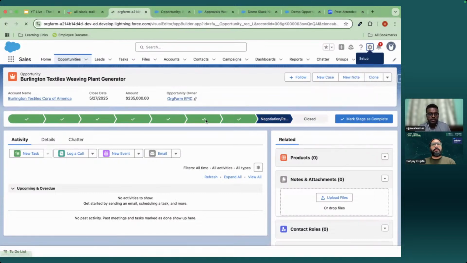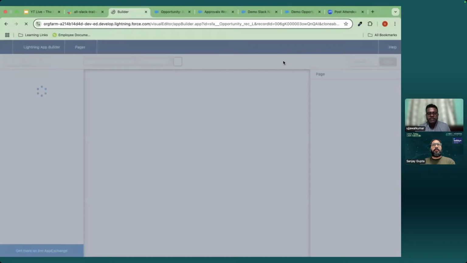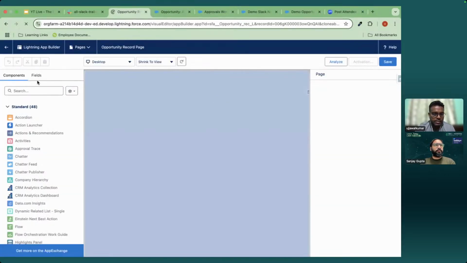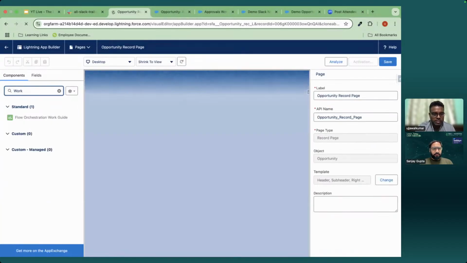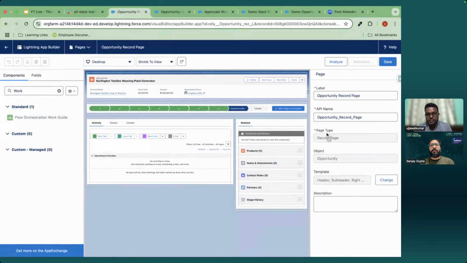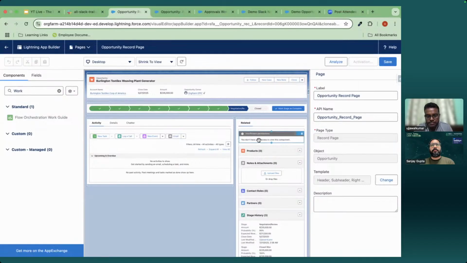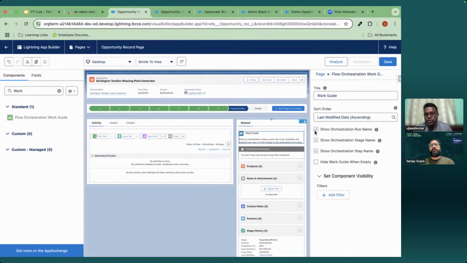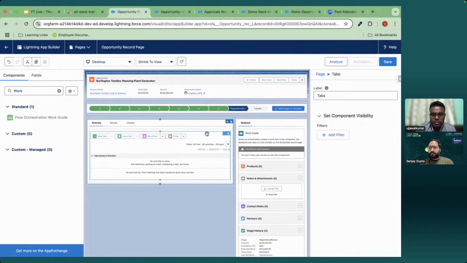Okay. Yeah, so let me add. Let me edit this. I'm editing this page. So the component is in work. This is the flow orchestration work guide. Okay. Let me drop it here. You can see there is a hide work guide when empty option, and this check should be selected. Suppose I do not have any record to approve, so I will not be able to see this particular component. And I will add one more in order to show the approval history.